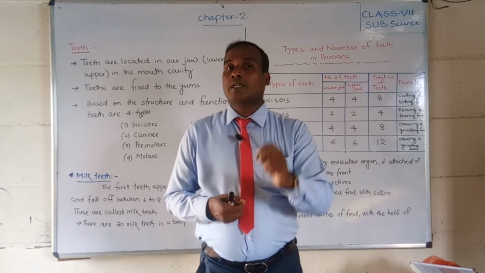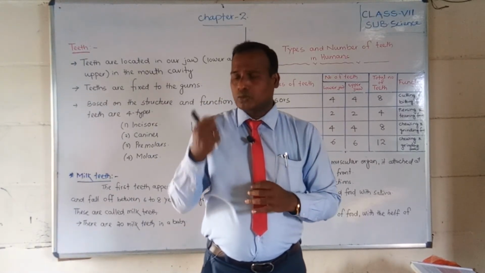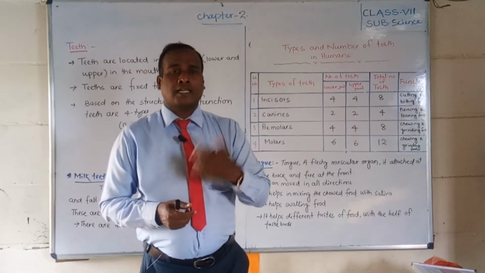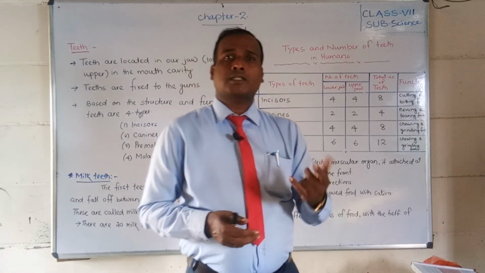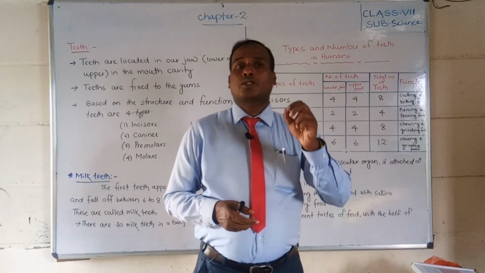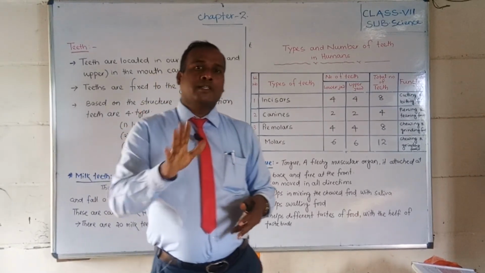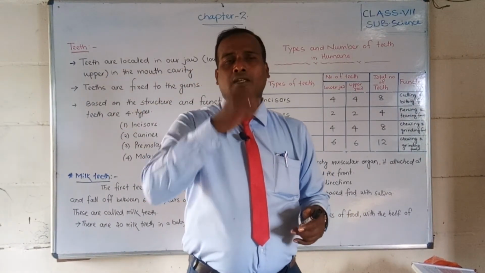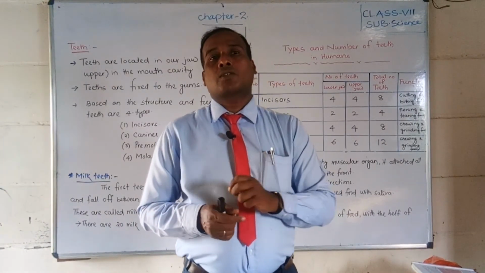Generally the tongue can detect 4 types of taste: sugar or sweet taste, salty taste, and so on. Different parts of the tongue detect the taste of the food.